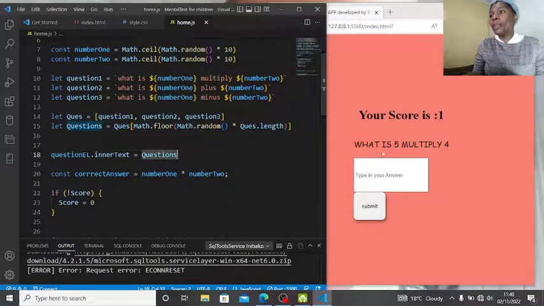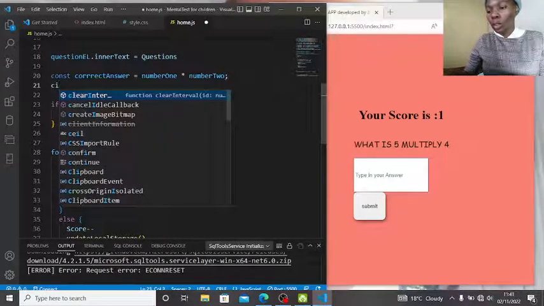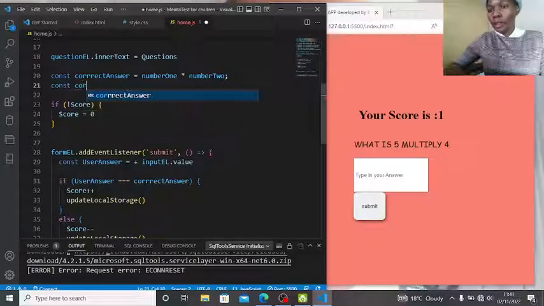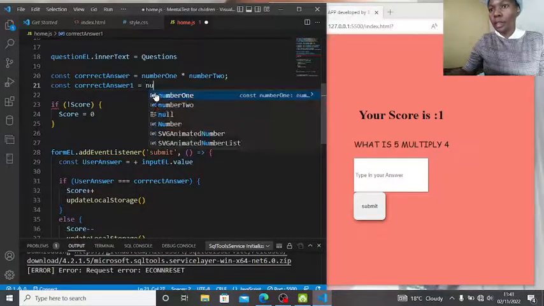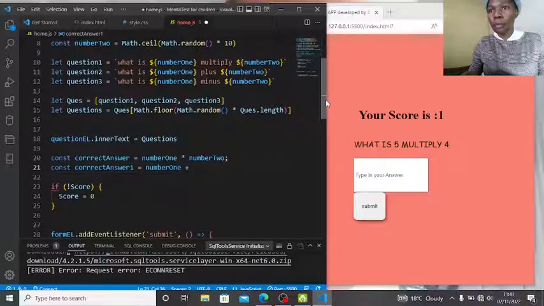Now we want the answers to match, so we're going to say correct answer. Let us say const correct answer number 1 is number 1 multiply... we have a plus, let me go with the best format.